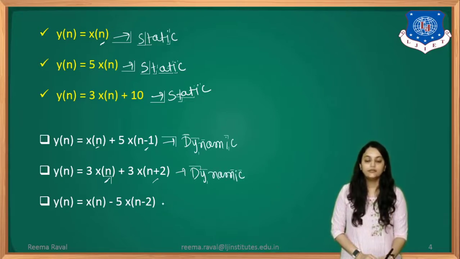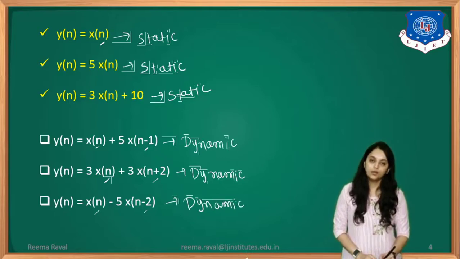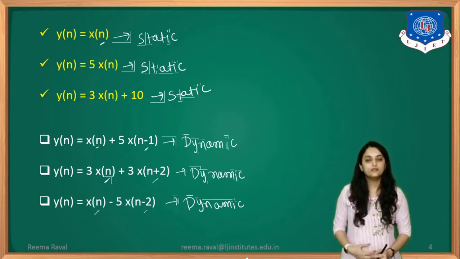Okay. If you look at the next example, number 3, in that also we have the first term x of n, that depends on the present values of the input, but the second one has n minus 2, that means it has the delay values. It indicates that it depends on the past values, making it a dynamic system. Okay, this is how you can identify whether the given system function is static or dynamic.